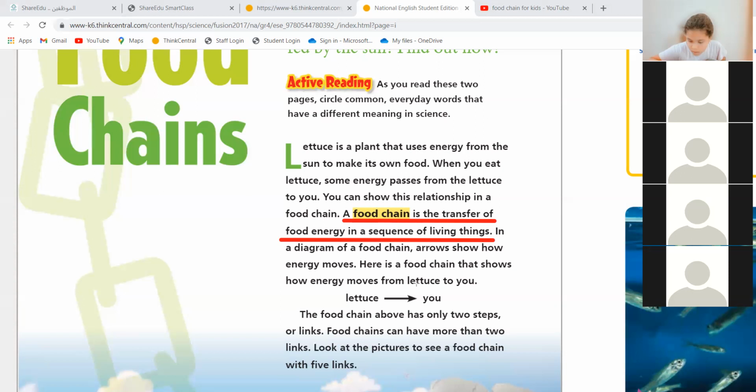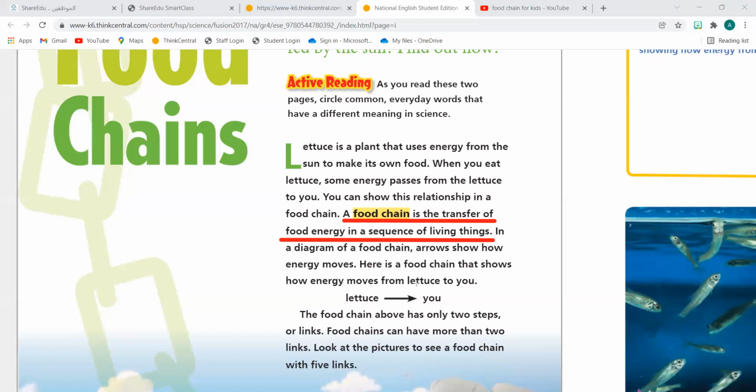I highlighted. I didn't underline. Very good. A food chain can be very long or it can be very short. So it depends, okay?